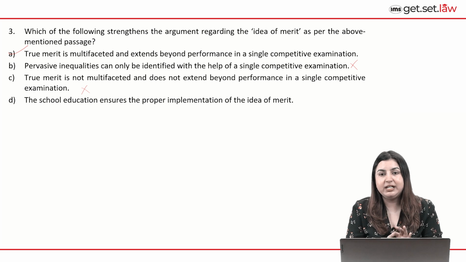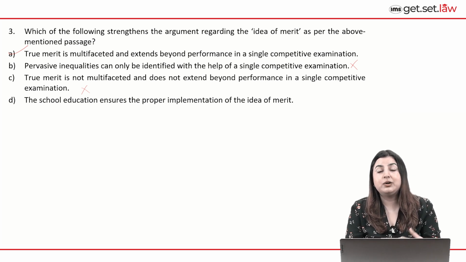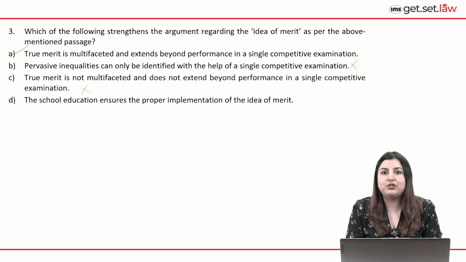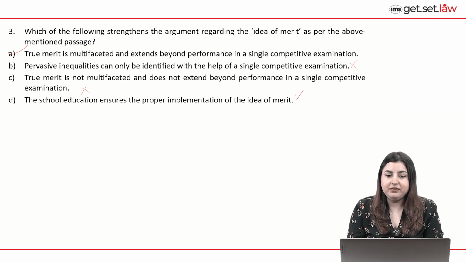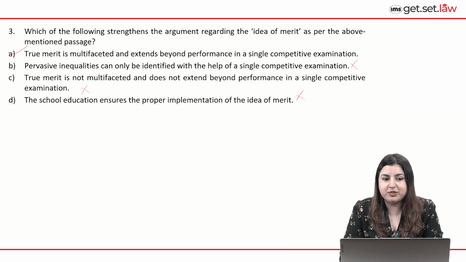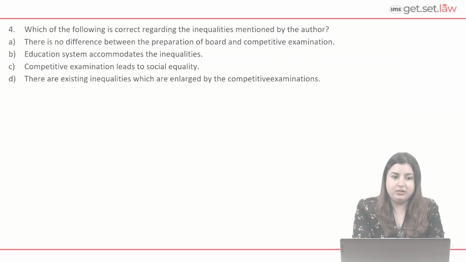That is absolutely incorrect in the passage because the school education system and the surrounding complexities of it, the different things that the student has to face in the backdrop of school education system, is not really reflective of the true idea of merit because it just has everything boiling down to one determiner of a student's merit, which is the examination system. So again, option D is not strengthening, and we can eliminate D. The correct option here will be option A. Look at the next question.